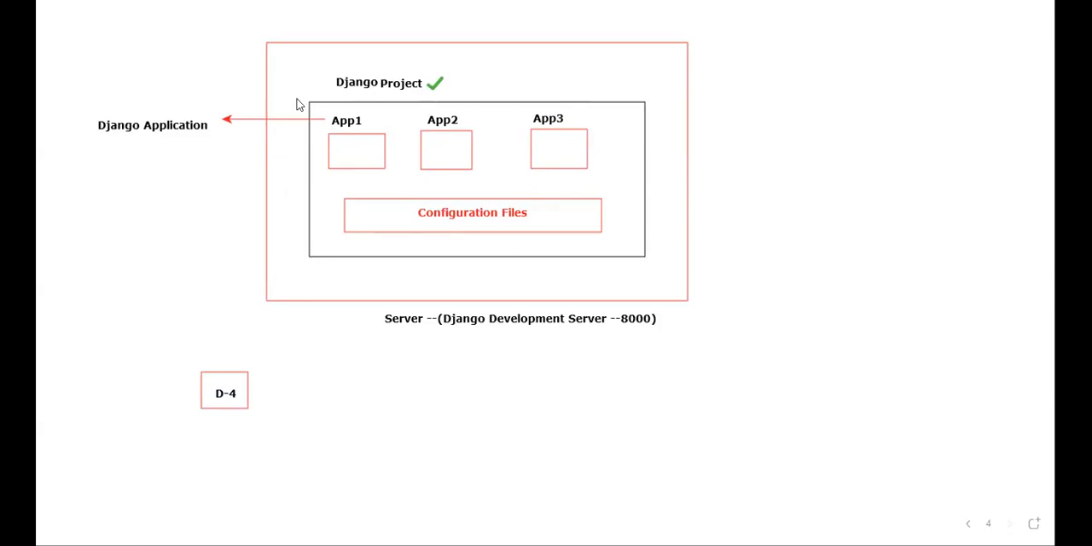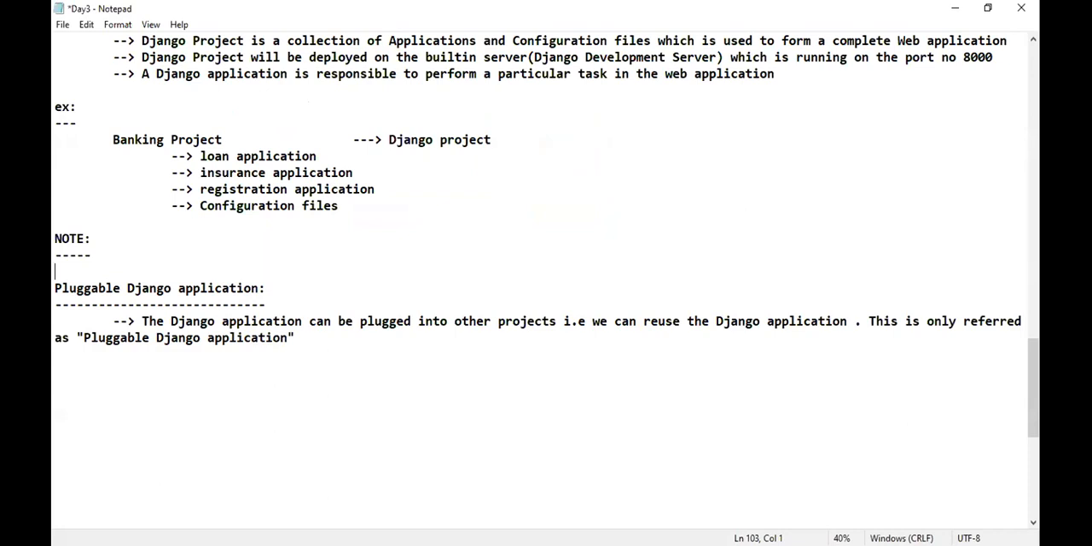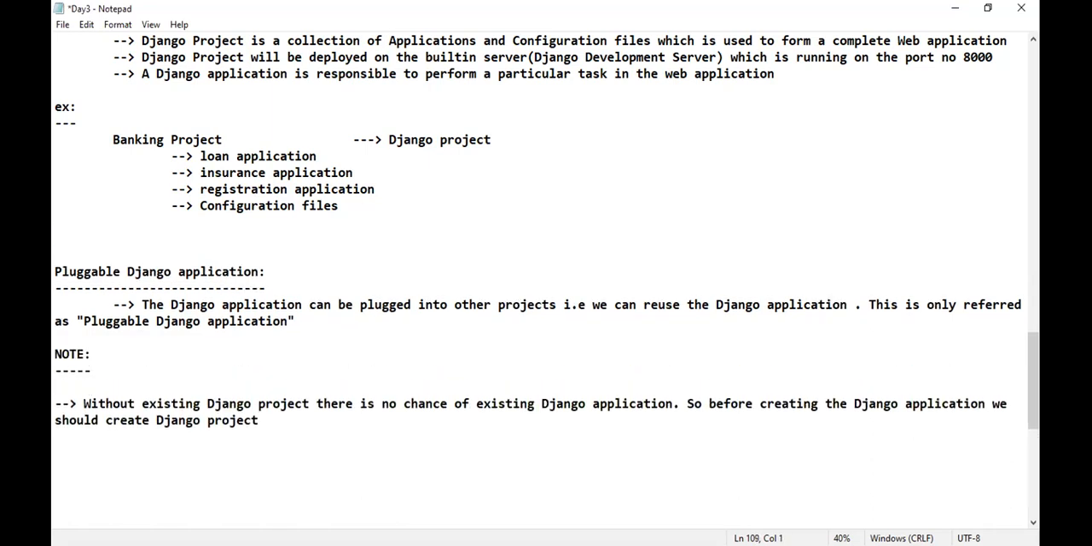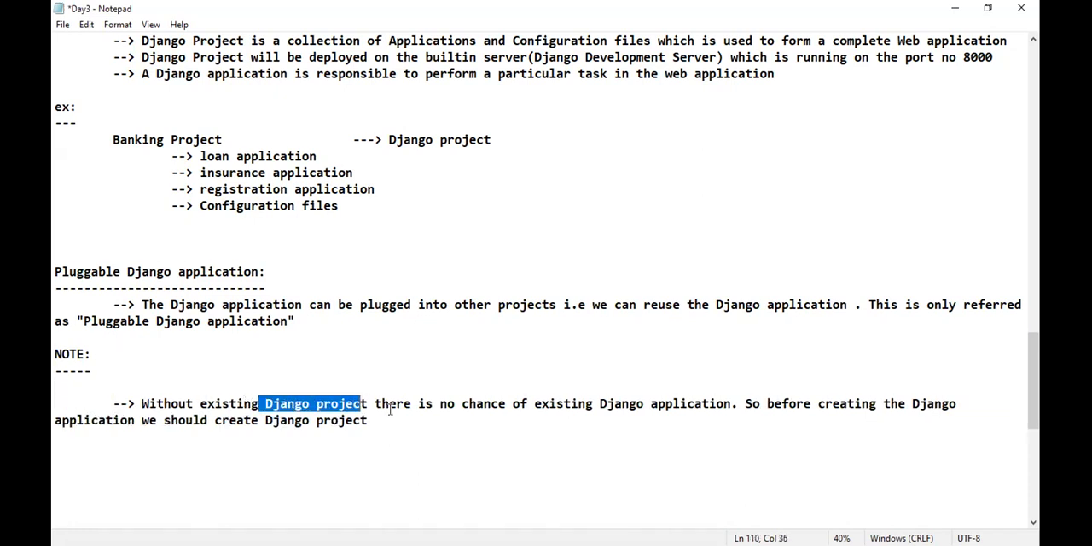Is that clear? First, you have to create the Django project. Later, you have to create the Django applications. Is that clear for everyone? Shall I proceed further? Okay, great. That note point also I will give. Without an existing Django project, there is no chance of an existing Django application. So before creating the Django application, we should create a Django project.